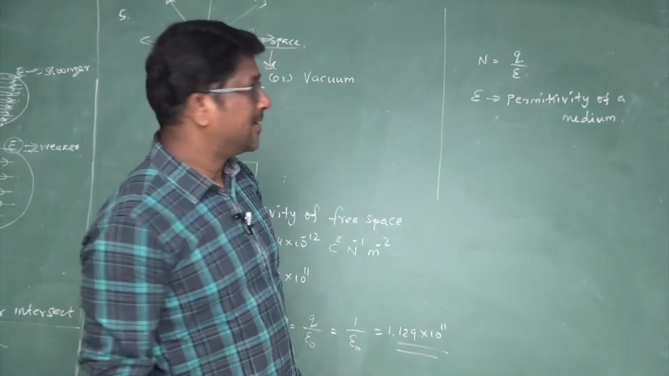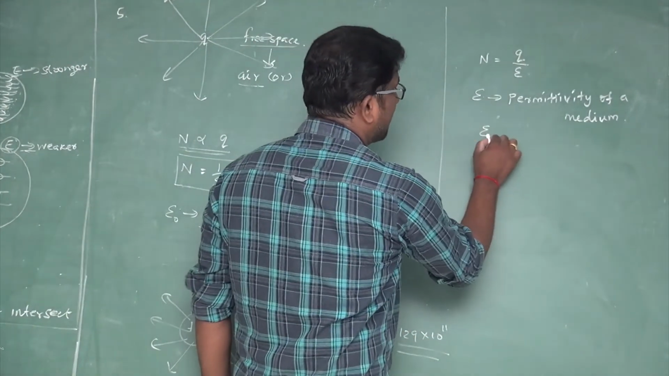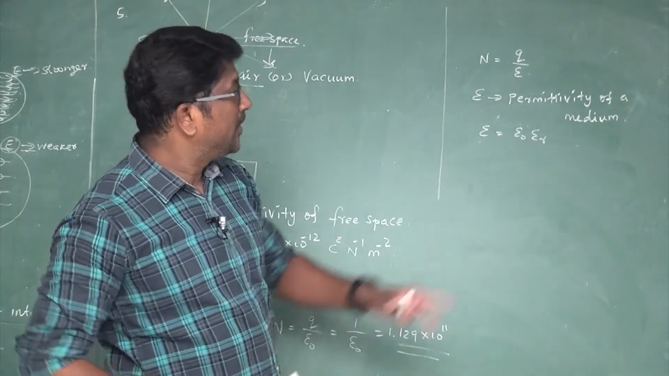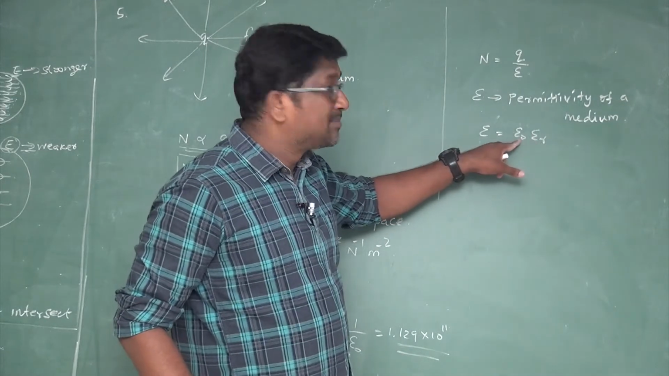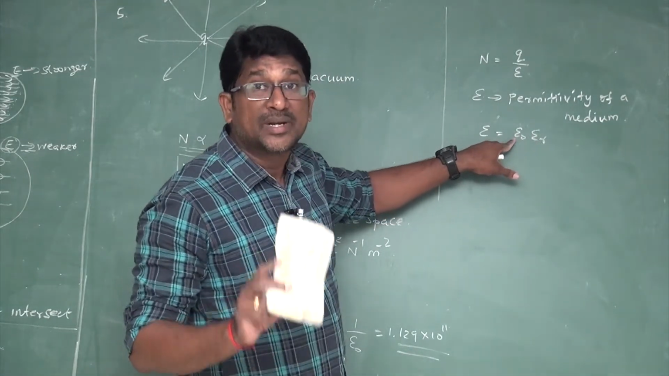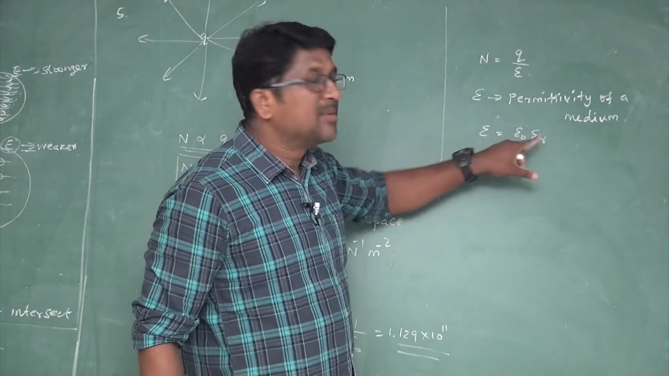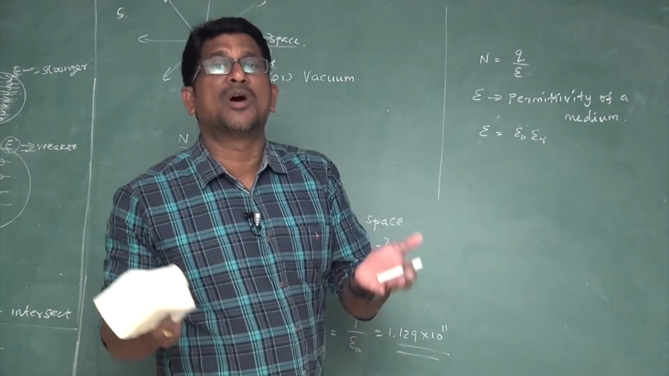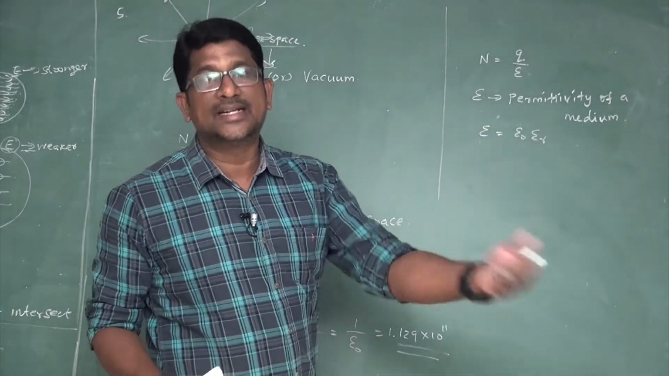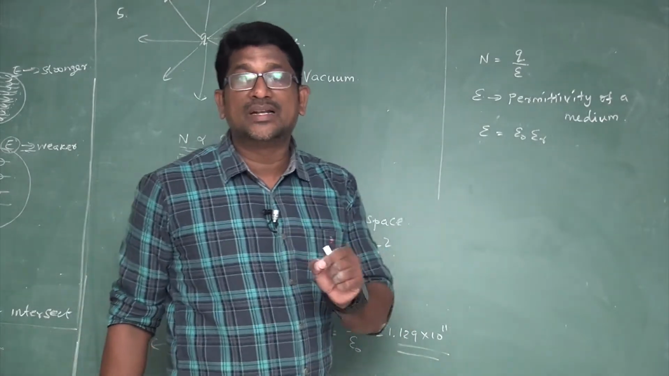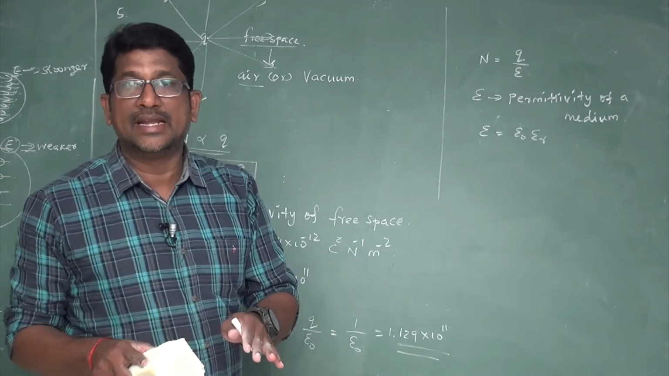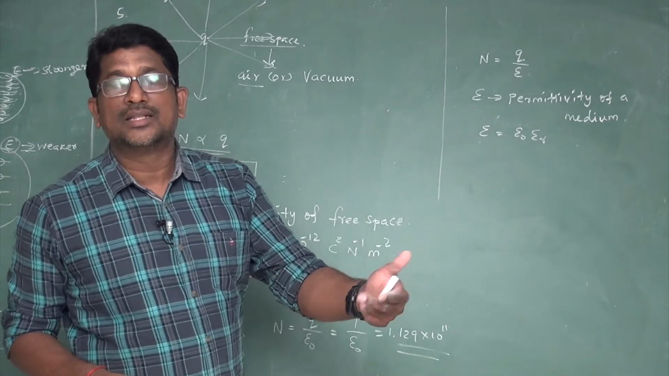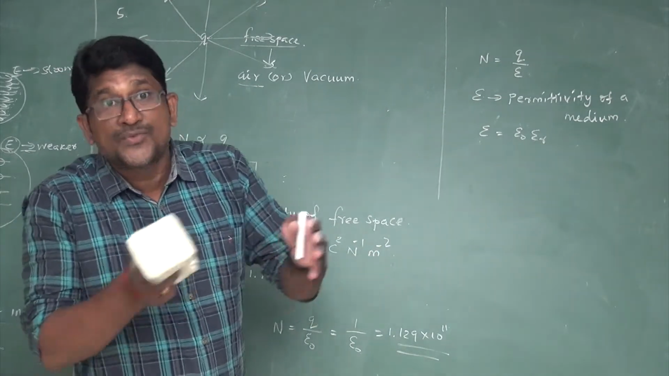Permittivity of a medium. Permittivity of the medium epsilon is given by epsilon naught into epsilon r. This is epsilon naught. Epsilon naught means permittivity of free space. Permittivity means the number of electric field lines allowed or permitted by the medium. The number of electric field lines permitted by the medium is known as the permittivity of the medium. If the medium is air, the permittivity is called permittivity of free space.